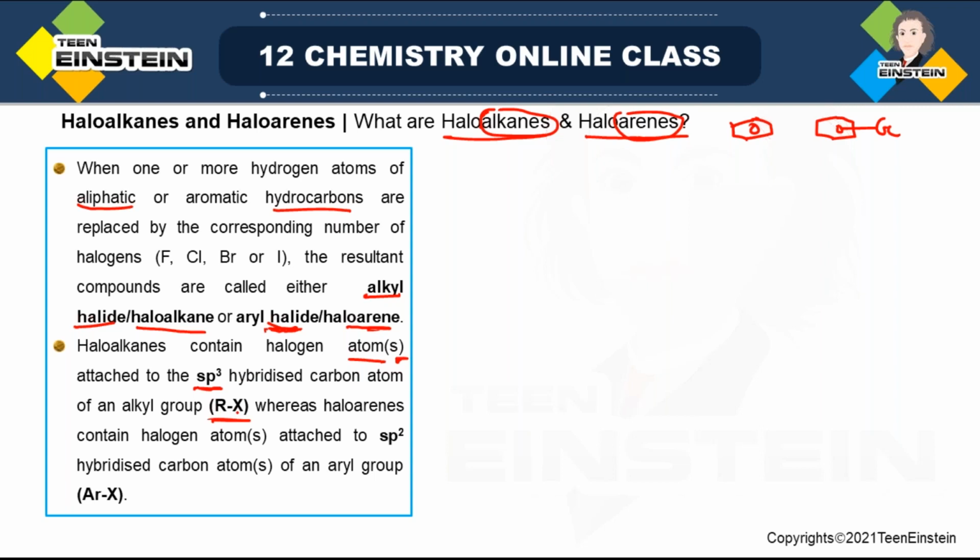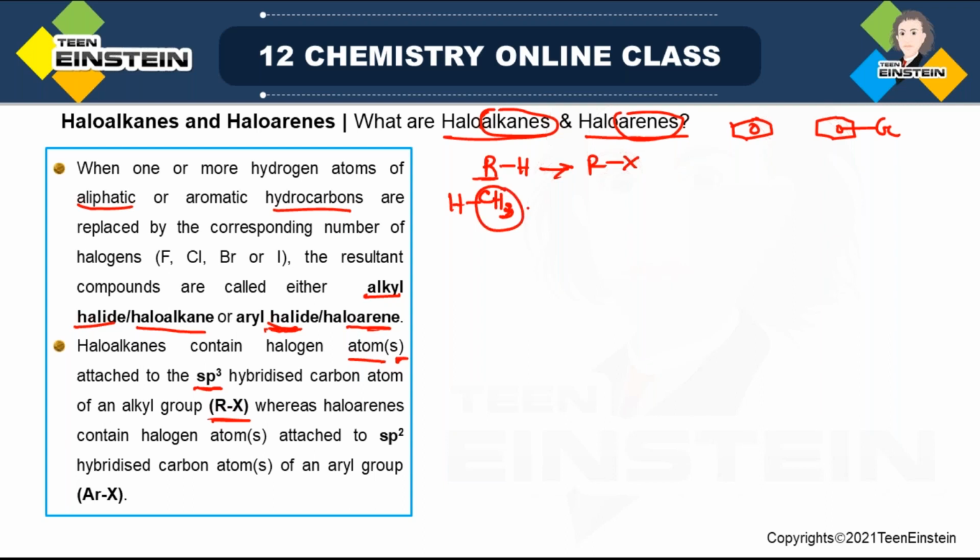That means in general you can write the structure as RX. Suppose you have an alkane. Alkane is RH, and this R group contains carbon and hydrogen. If one of the H is replaced by some halogen, it will be transformed to RX. For example, suppose you have methane. You can write methane in this way, CH3, and with carbon there is another hydrogen.